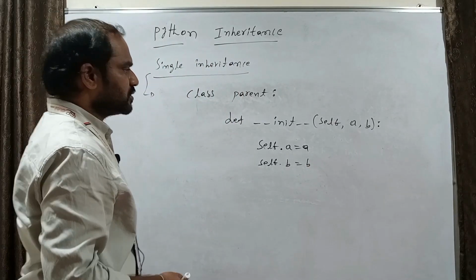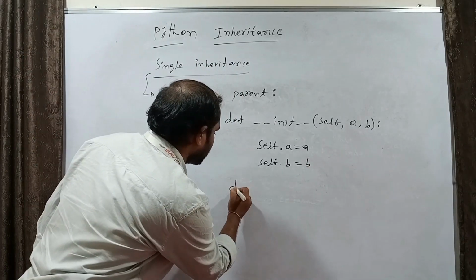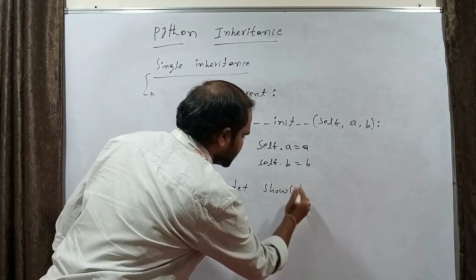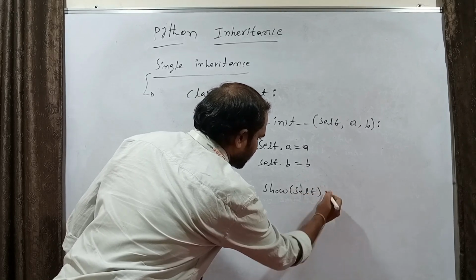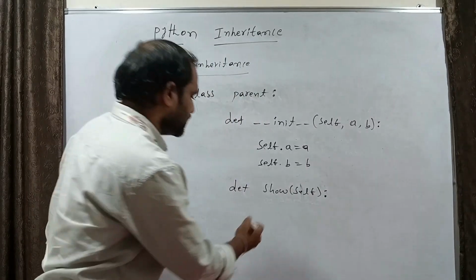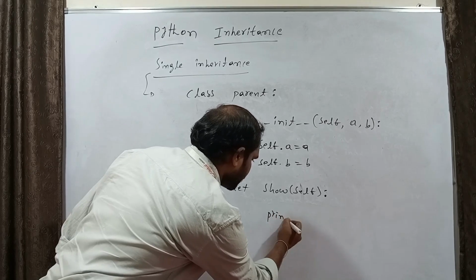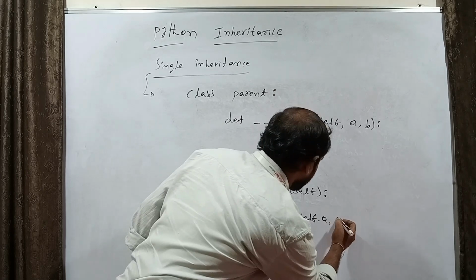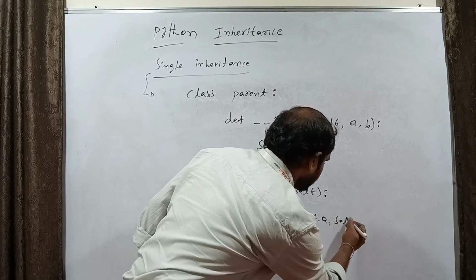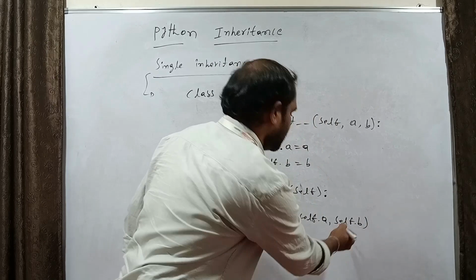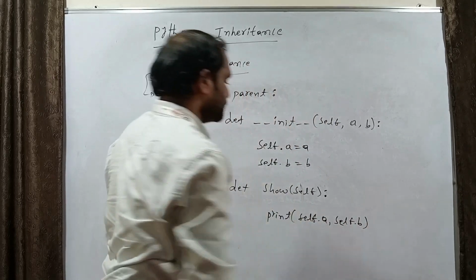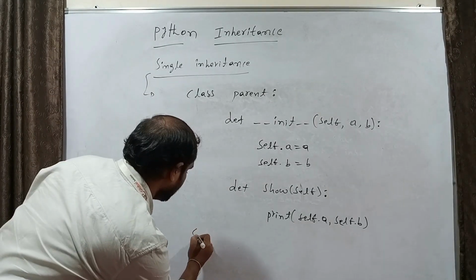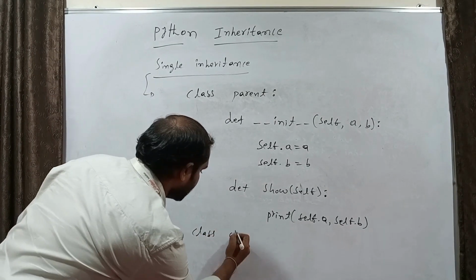Now we will create a method, def show. This is an instance method. The first parameter should be self, and then I want to print self.a and self.b, the attribute values of the object, when this method is called. Now I will inherit this class into another class, child.